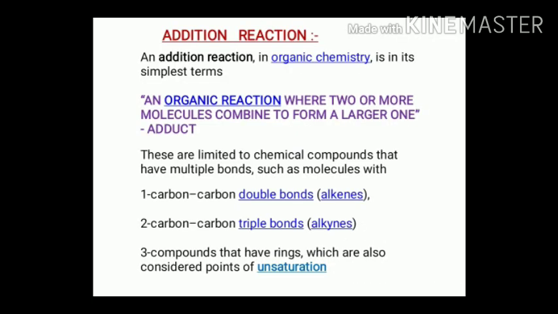Addition reaction, in simple words, in organic chemistry we can say any reaction where two or more molecules combine to form a larger one or adduct is called an addition reaction. These types of addition reactions are limited to certain chemical compounds, meaning compounds which have multiple bonds, such as compounds having a double bond, alkenes, compounds having a triple bond, alkynes, and compounds that have rings or which have points of unsaturation.